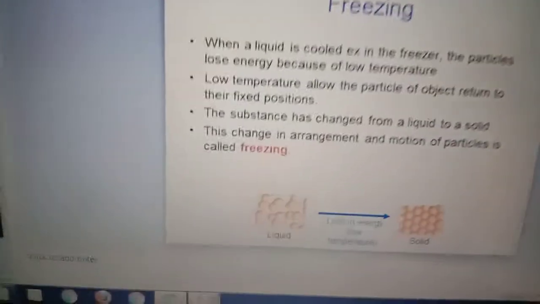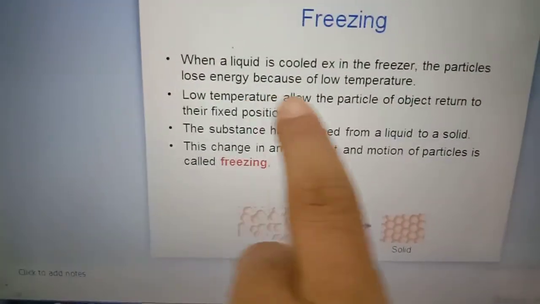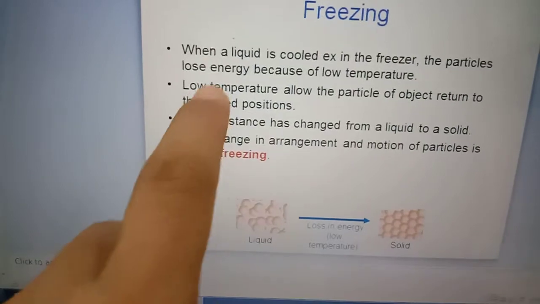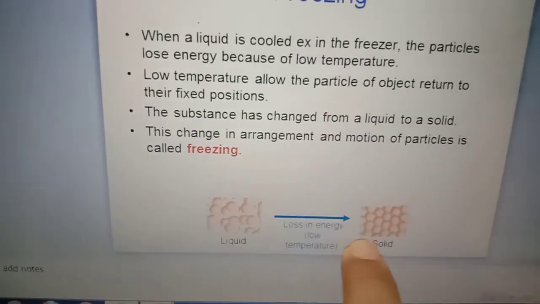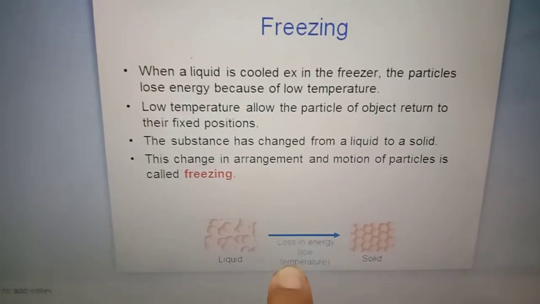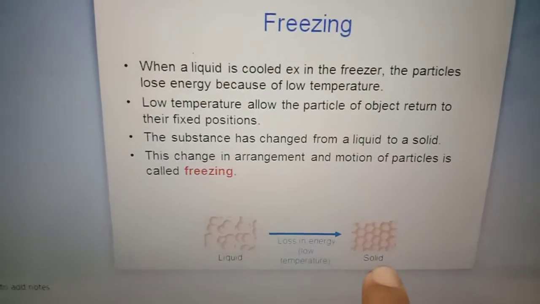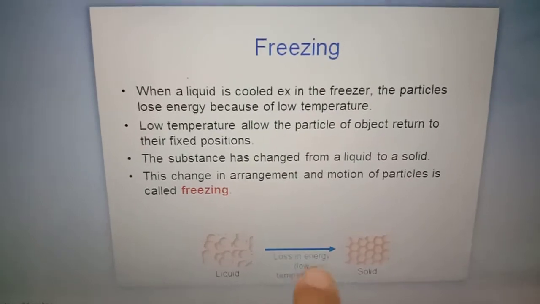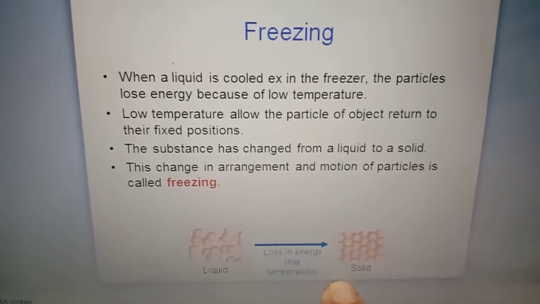Okay, number 2, freezing. Freezing is the change of state of matter from liquid to solid. Why? Because of low temperature. For example, you put water in the freezer, and because of the low temperature, the water freezes.